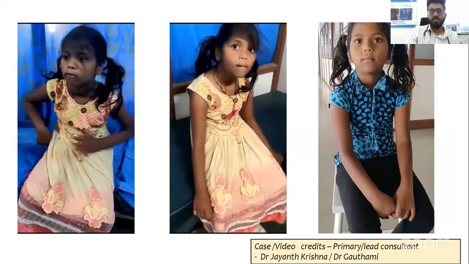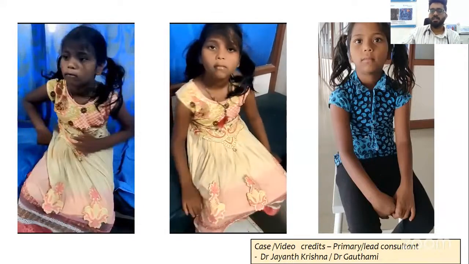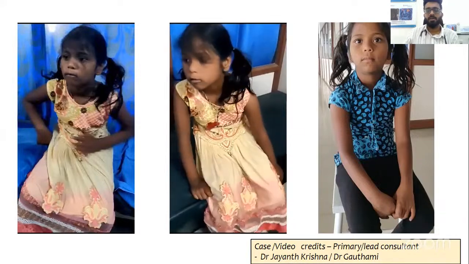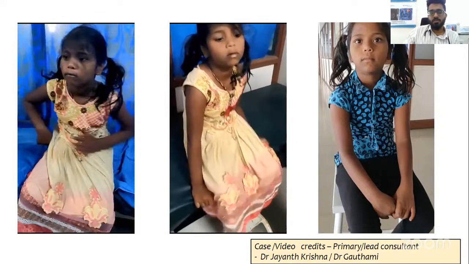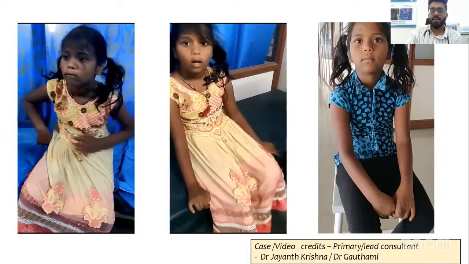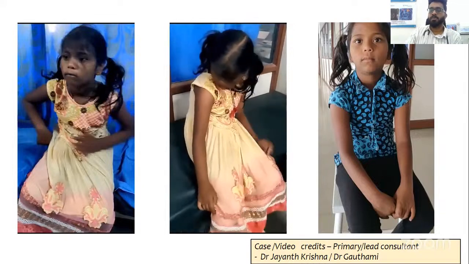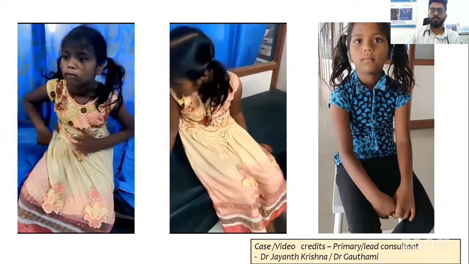Here in this video, there are involuntary semi-purposive twisting movements and proximal movements in the right limb, lower limb, and also in the left limb. She's trying to cover it up. She's trying to hold her legs, hold her clothes, set her hair. She's trying to cover up the movement, but she's unable to do it because the chorea is so prominent.